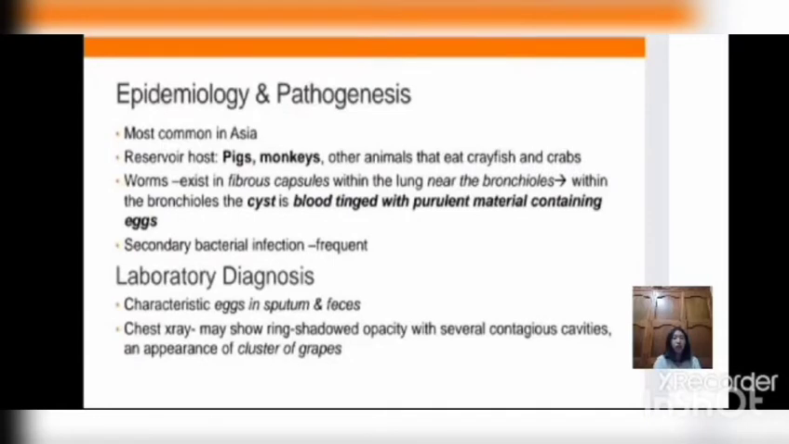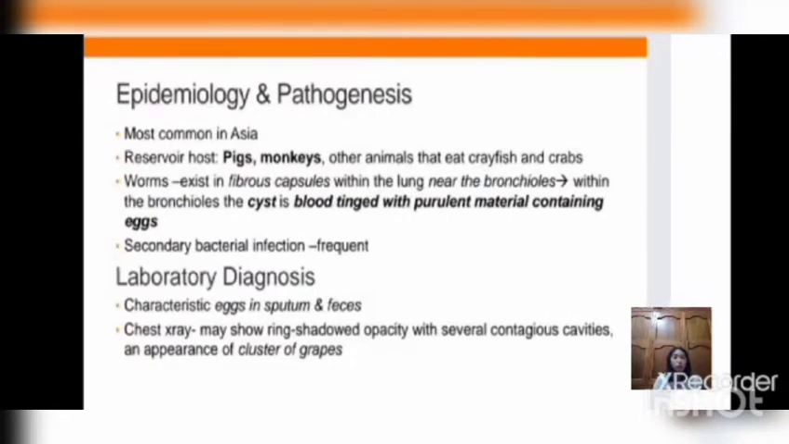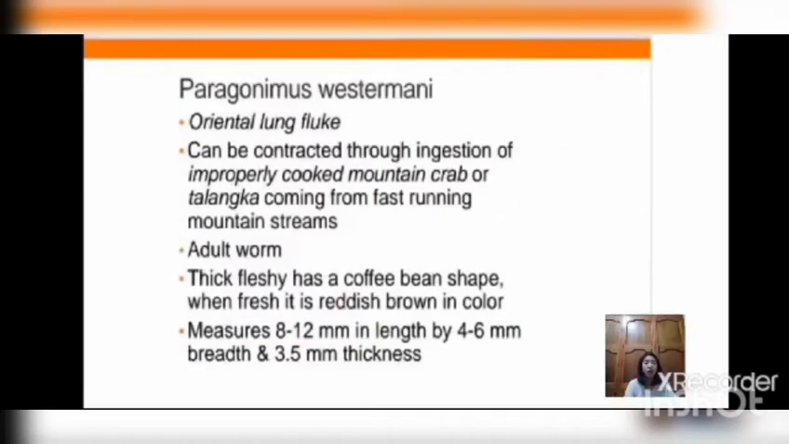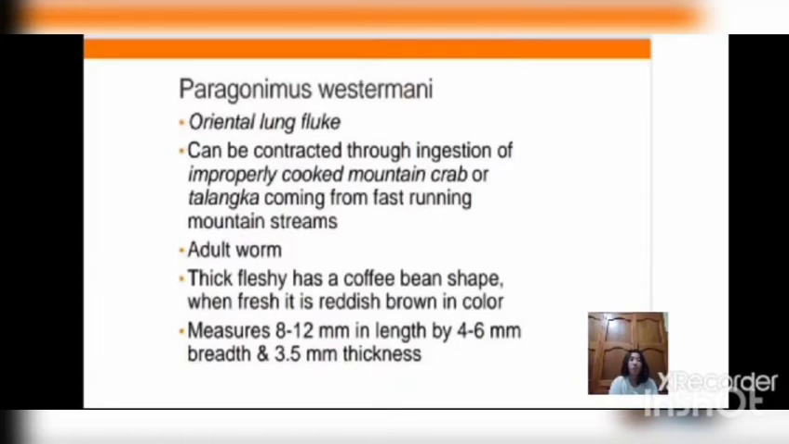For laboratory diagnosis, we look for the characteristic egg of Paragonimus westermani. They can be present in sputum and feces. Also, a chest X-ray may show a ring-shadowed opacity with several contiguous cavities and the appearance of a cluster of grapes. The adult worm is thick, fleshy, and has a coffee bean shape. When fresh, it is reddish-brown in color. It measures 8 to 12 mm in length by 4 to 6 mm in breadth and 3.5 mm in thickness.